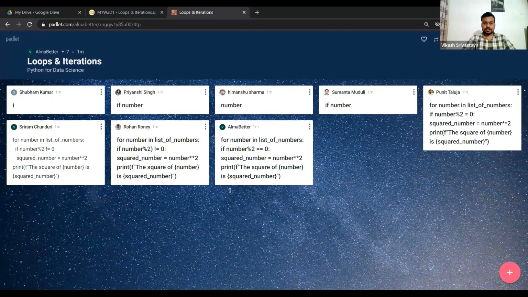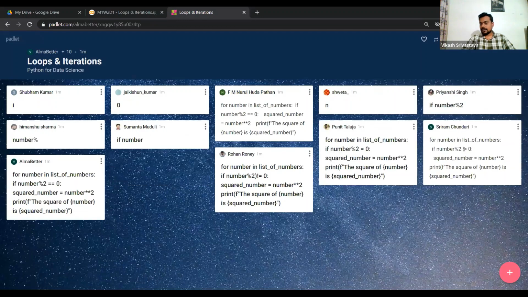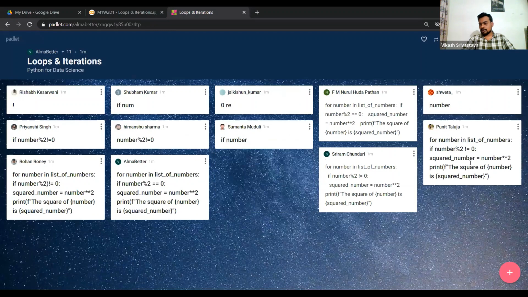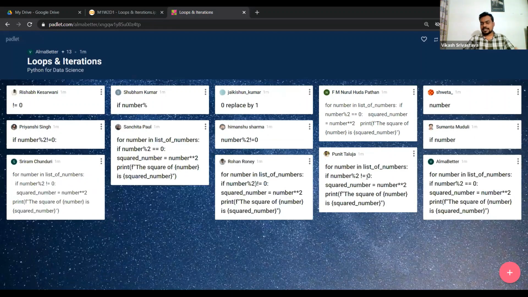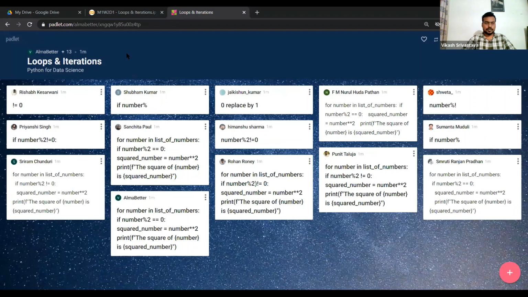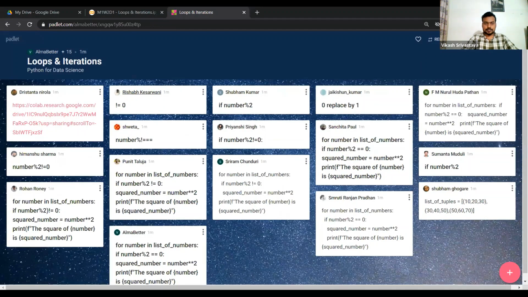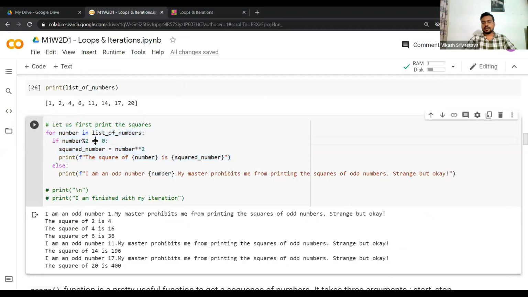I can see that Sriram is writing if number mod 2 not equal to 0. It's essentially a very simple task. Here instead of equals to, you just need to write not equal to. That's it, right? So it will print the square of all the odd numbers. I hope that makes sense.